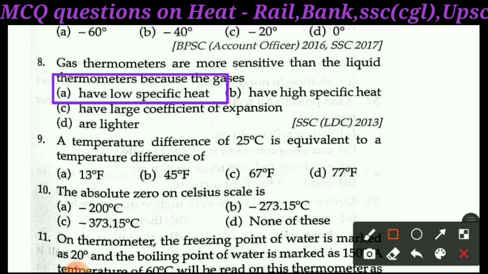Next question, question number 9. A temperature difference of 25 degree Celsius is equivalent to temperature difference of A, 30 degree Fahrenheit, B, 45 degree Fahrenheit, C, 67 degree Fahrenheit, D, 77 degree Fahrenheit. Right answer of question 9, B, 45 degree Fahrenheit. For your convenience, I put here an image of the solution. You can see here.